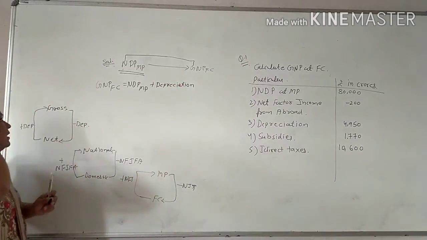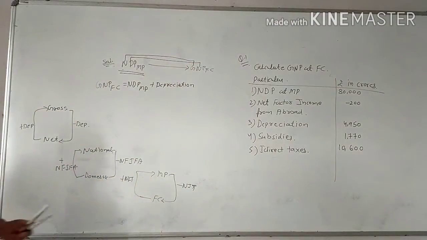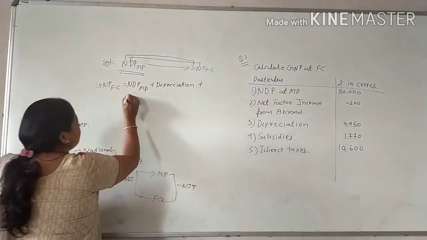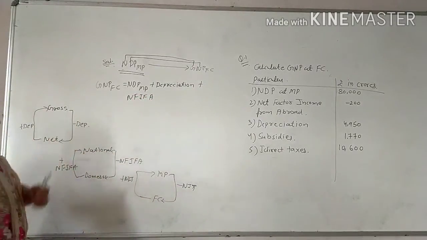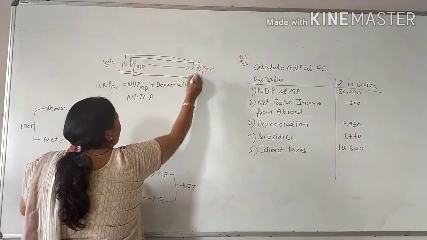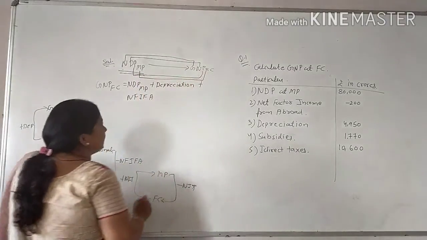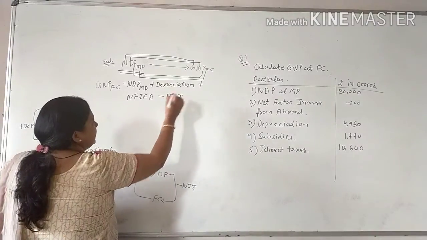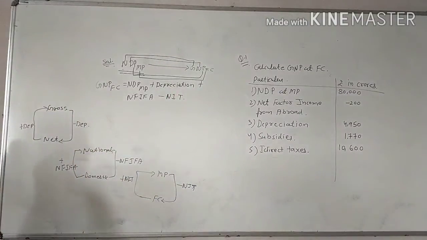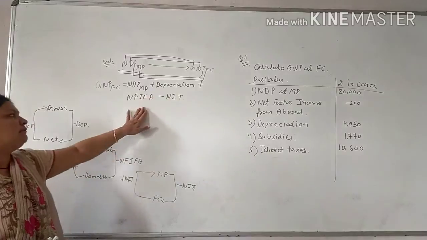Now next, D to N. It means domestic to national. So domestic to national, plus NFIFA. Now next, MP to product remains the same or constant in each and every element. Now the next, MP to FC. So MP to FC, it means minus NEIT. Clear? So you have already formulated this: GNP FC equals NDP MP plus depreciation plus NFIFA minus